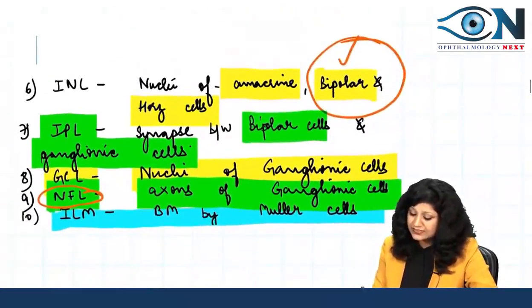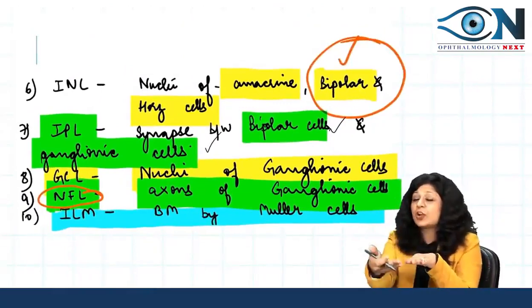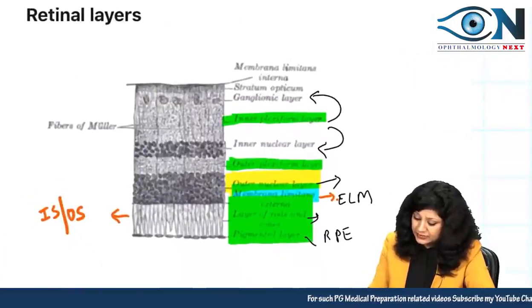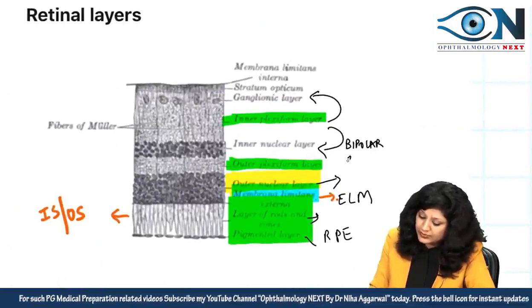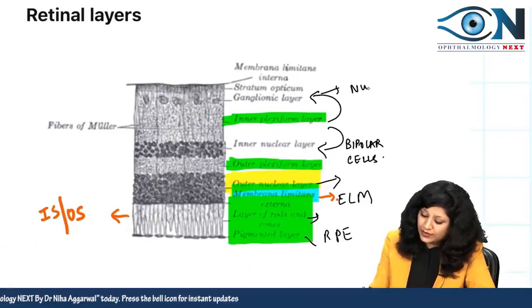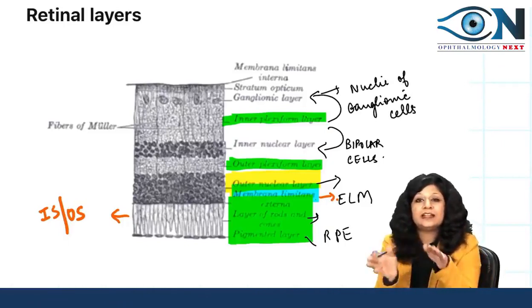So if you go back here, can you see? Here we were having the synapse between the bipolar cells and the ganglionic cells, because we were having the ganglionic cell layer on the next side. So this will be the inner plexiform layer. Here we have the nuclei of the bipolar cells. I told you it is mainly the bipolar cells, right? And here we have the nuclei of the ganglionic cells. So in between we have the inner plexiform layer, which will contain the synapse between the bipolar cells and the ganglionic cells.